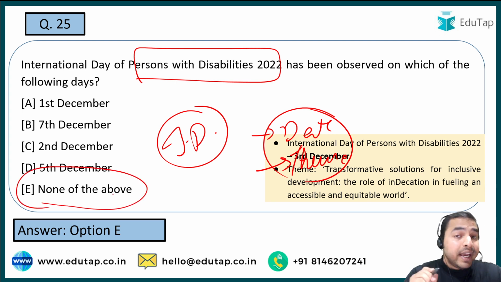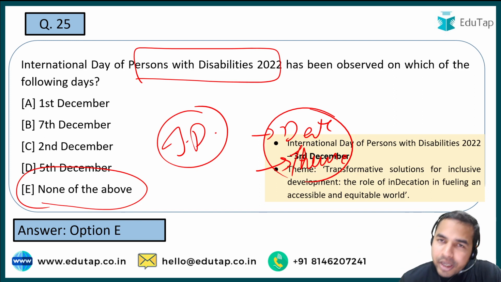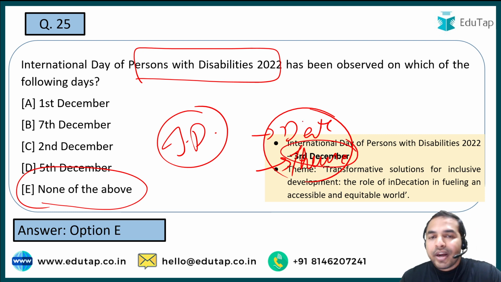See guys, in the exam you are going to see a lot of times that there is one more option, that is none of the above, but very rarely that there is an answer that will be none of the above. क्यों? क्योंकि they are basically intentionally hiding the answer from you. So that's why you must know the answer, and if you know it, then only you can mark the right answer. So when I talk about the International Day of Person with Disabilities, it is basically being celebrated on 3rd of December every year. That is not given in the options. That is why the right answer is option B, that is none of the above.